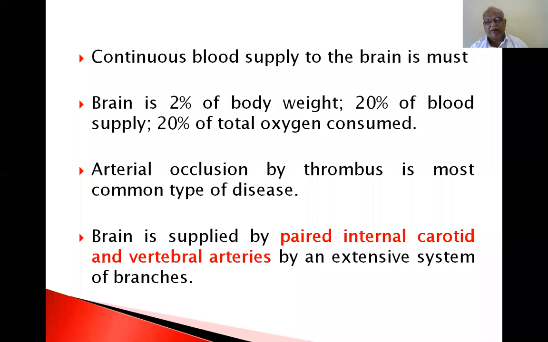Now, the brain is supplied by paired internal carotid arteries and vertebral arteries. There are two vertebral arteries. So you can divide the blood supply of the brain into the carotid system and the vertebral system.